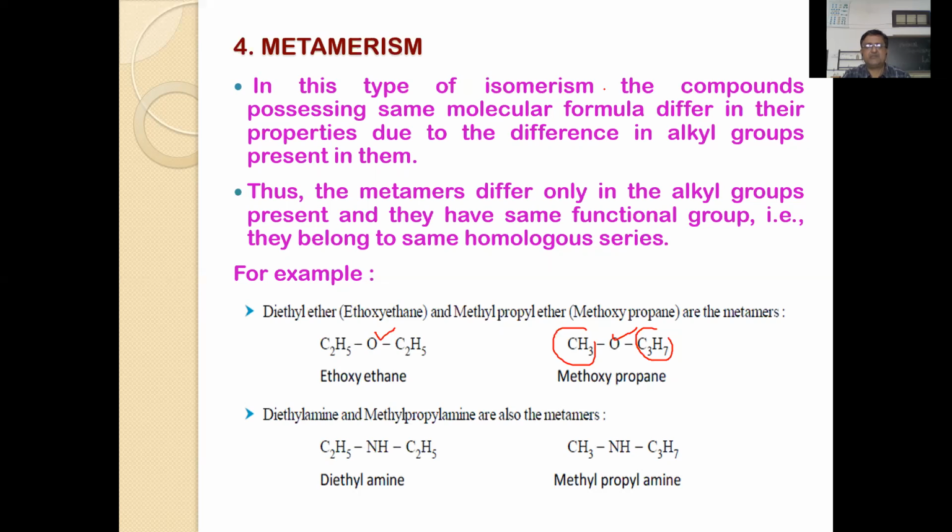This type of isomerism, where compounds possess the same molecular formula and same functional group but differ in the alkyl groups around the functional group, are referred to as metamers. Thus, metamers differ only in the alkyl groups present, have the same functional group, and belong to the same homologous series, because they belong to the same family.